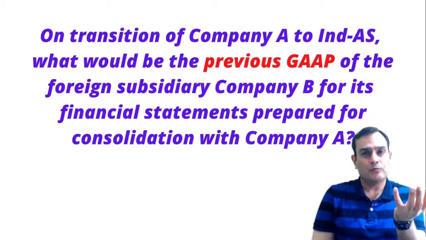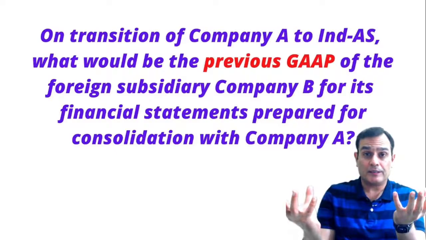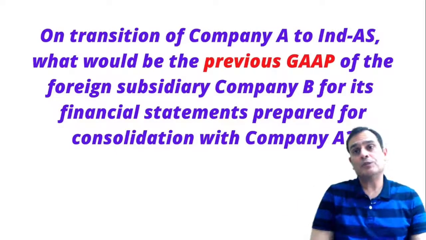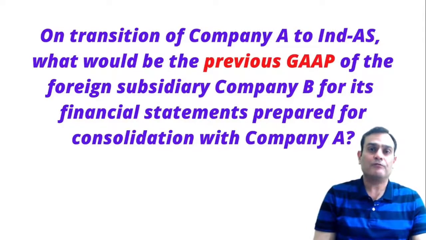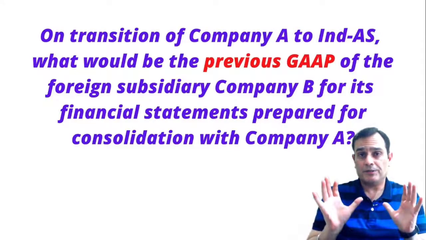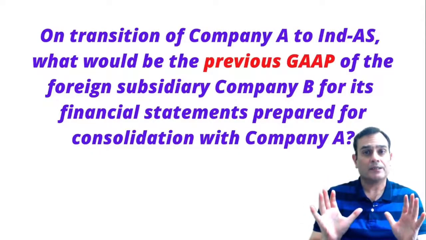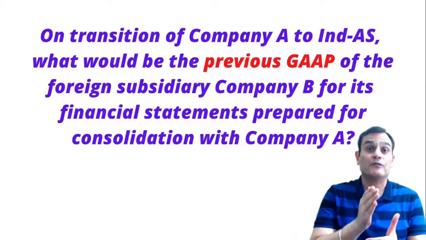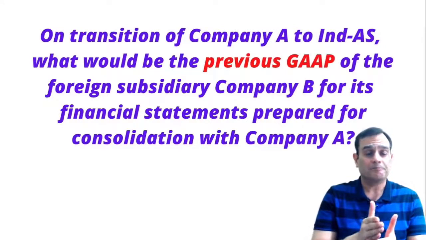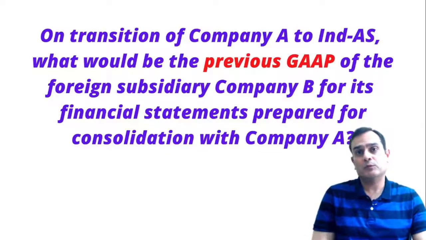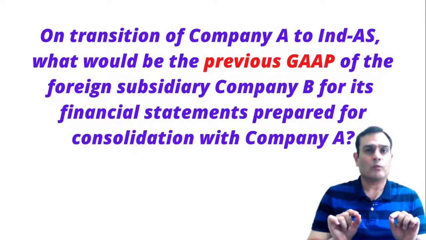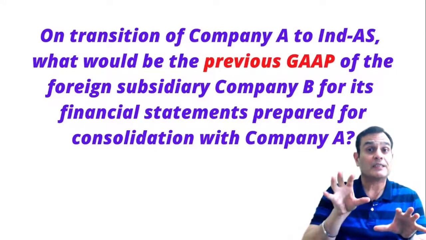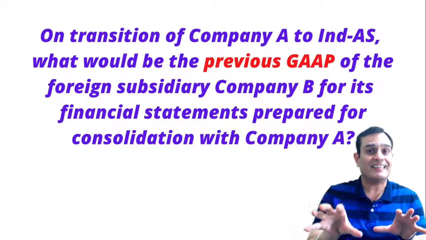So when A moves over to Ind-AS, that means the first time adoption, it needs to consolidate the subsidiaries as well. So even B, which is a foreign subsidiary, would be consolidated. So what would be the previous GAAP for company B for this particular purpose? The answer is the accounting standards being used for the purposes of statutory requirements in India. It doesn't make a difference what GAAP it was using for the purpose of local financial reporting, but we are concerned with the GAAP which was used for the purposes of statutory requirements in India.